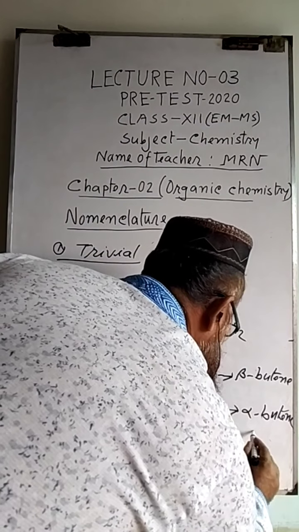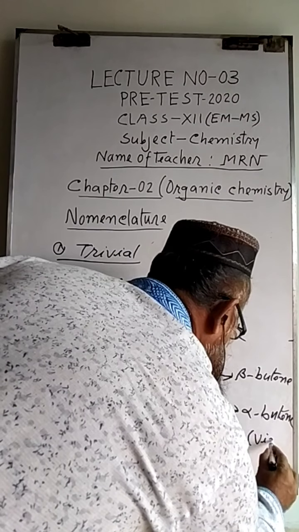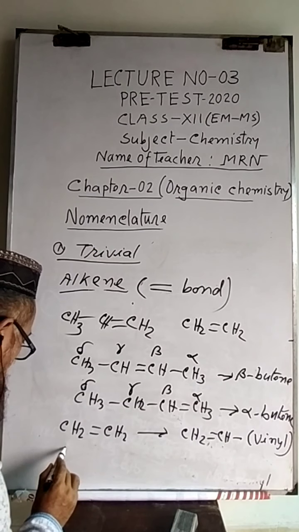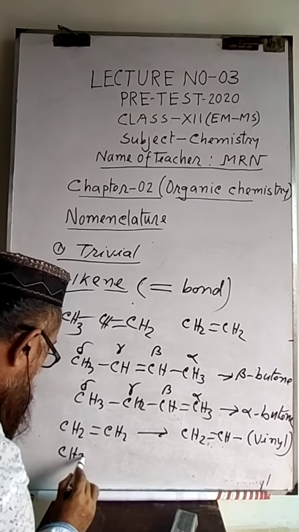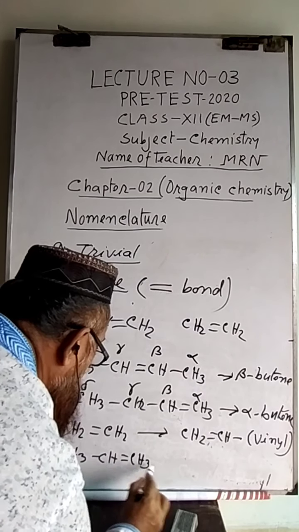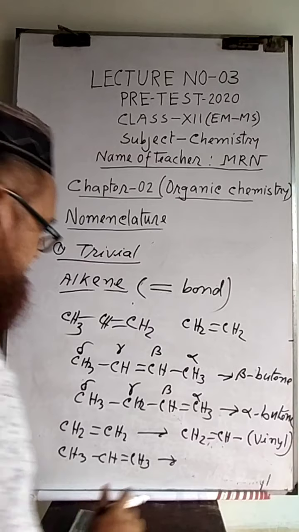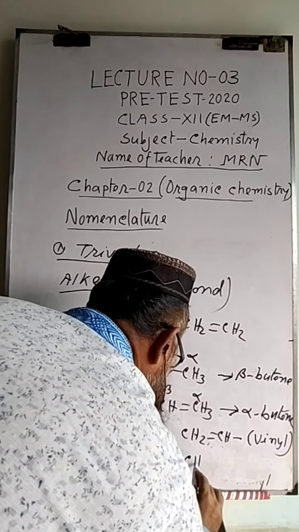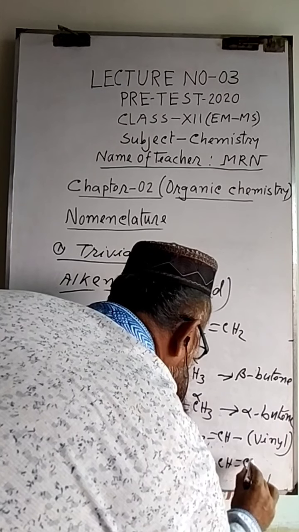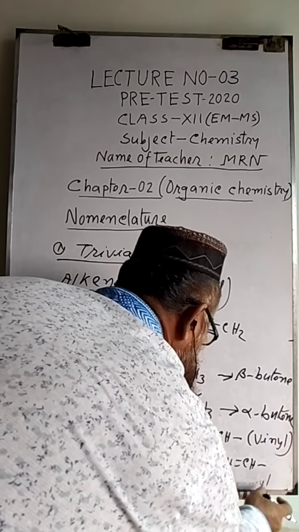Its name is called vinyl radical. And from propene the radical formed is called allyl. This one is called allyl radical.